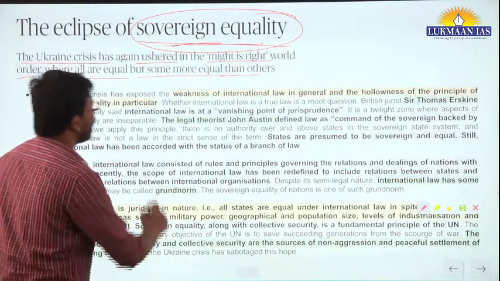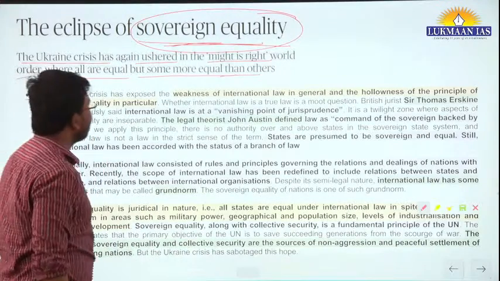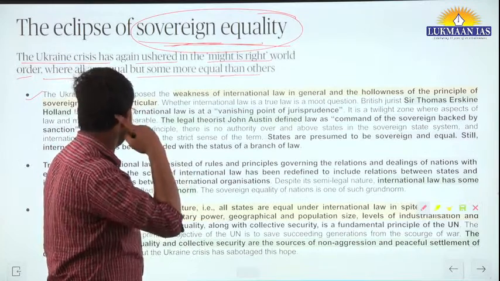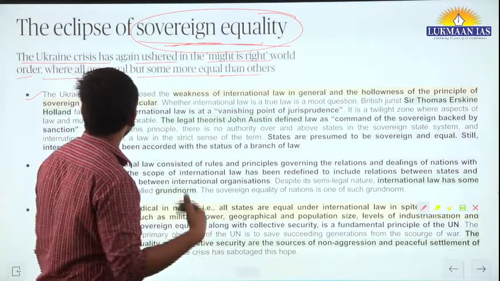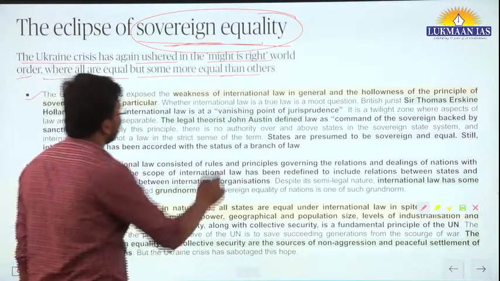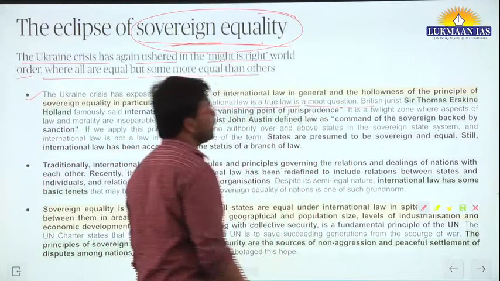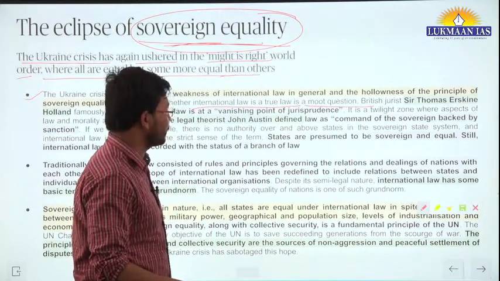In this article, the author says that there were international lawyers and thinkers who questioned whether international law is true law, which is a most common question. It is a moot question.